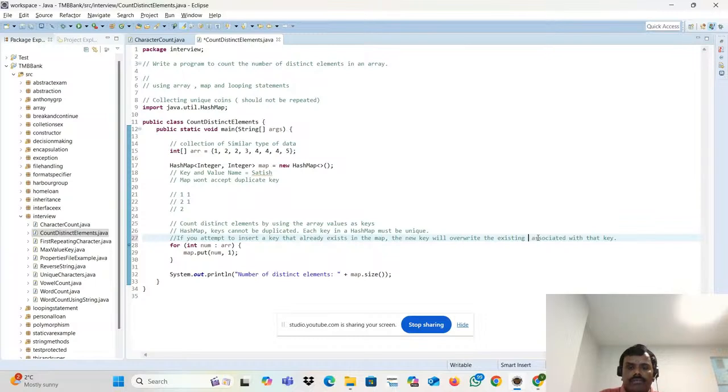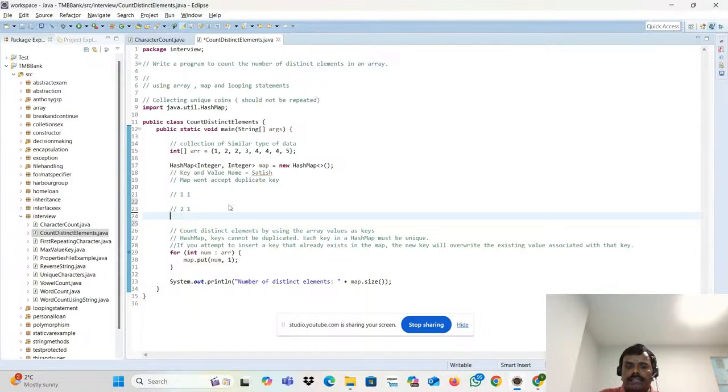This stuff is entirely overridden by the new one. Whatever the new value, this value will override the old one.